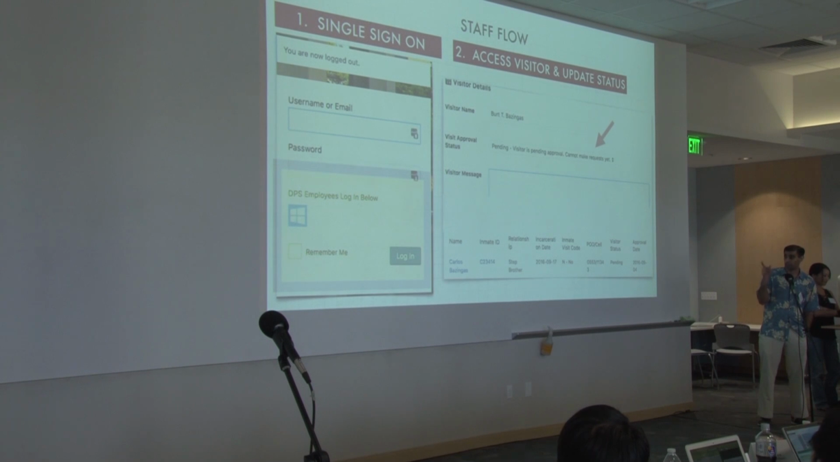They have single sign-on using the Windows login service that the state's already moving towards. When they access a visitor, they can change their status, add a message, and down here you can see the inmates that are associated with that visitor. You could click on those links and go to the inmates page.